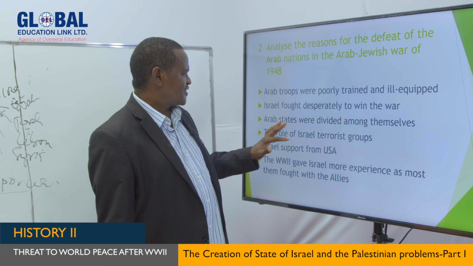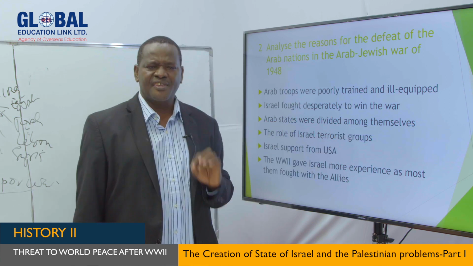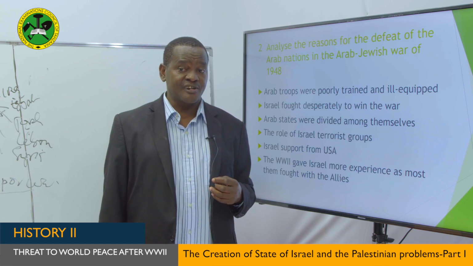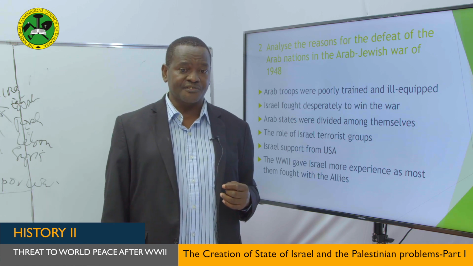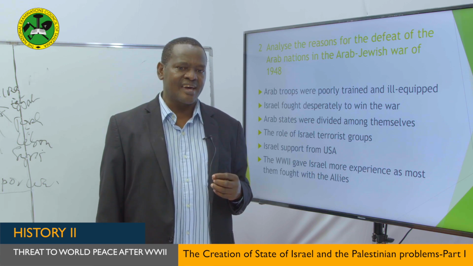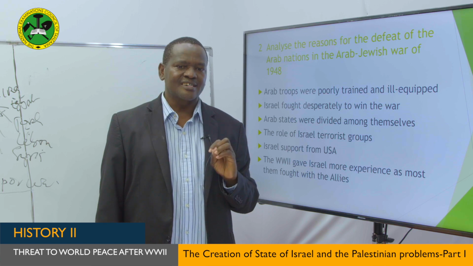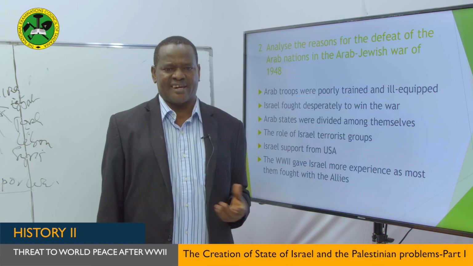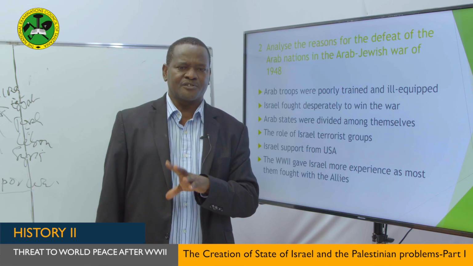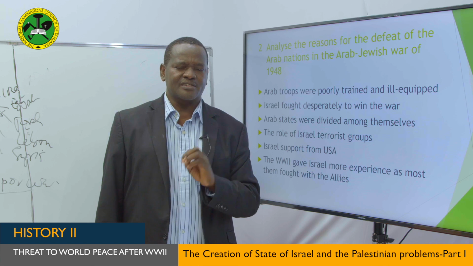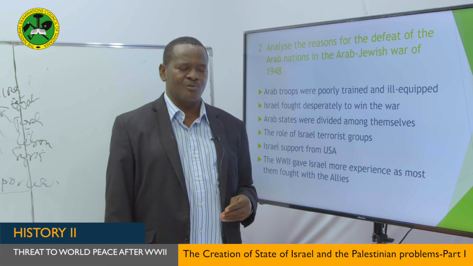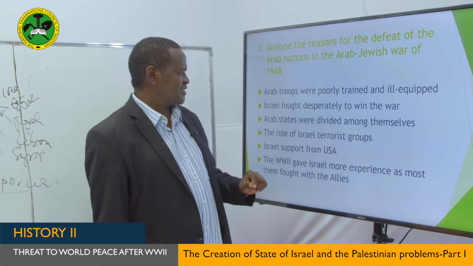The third point is the Arab states were divided among themselves. They went to war, but some nations, like Jordan under King Abdullah, had their own missions. King Abdullah betrayed the others, and he made an agreement with Israel so that Jordan could acquire the West Bank. So while other countries were going to war to defend Palestine, King Abdullah of Jordan made an agreement with Israel to acquire the West Bank if he did not join the war. So you can see the Arab nations were divided.